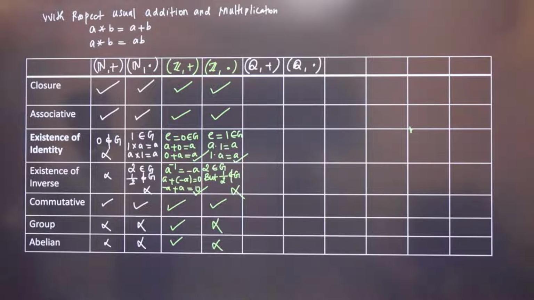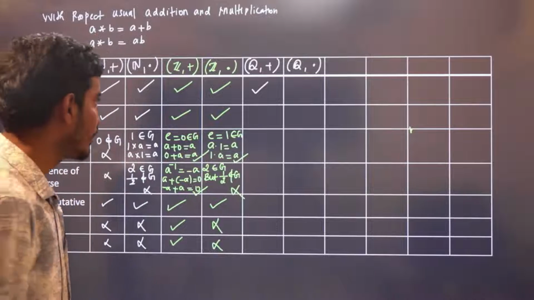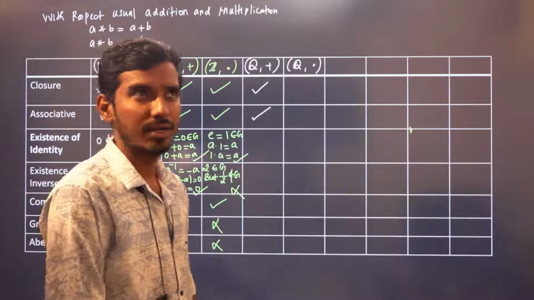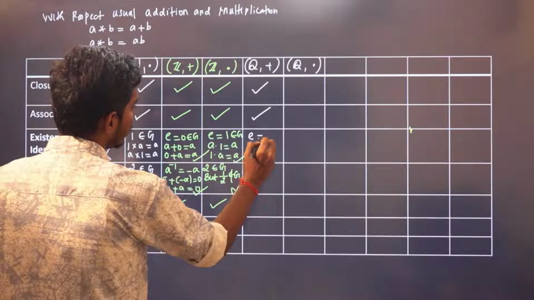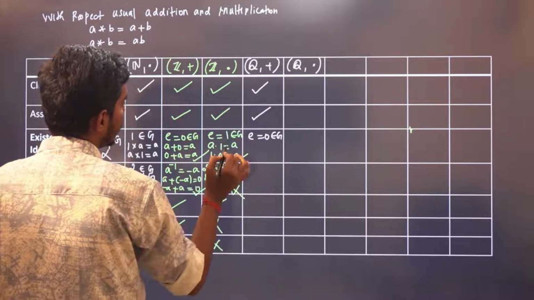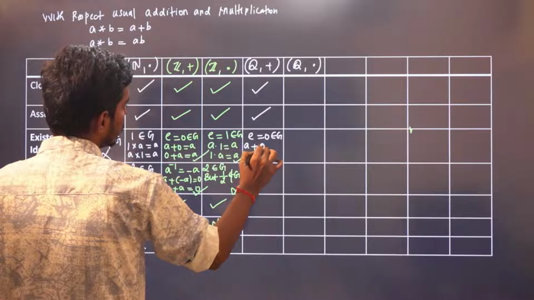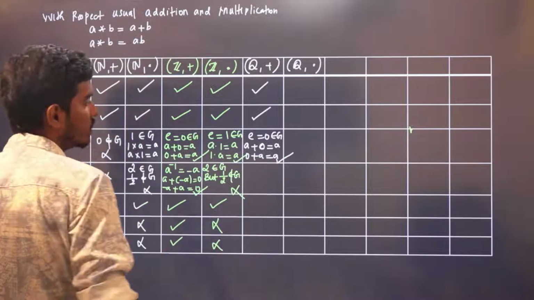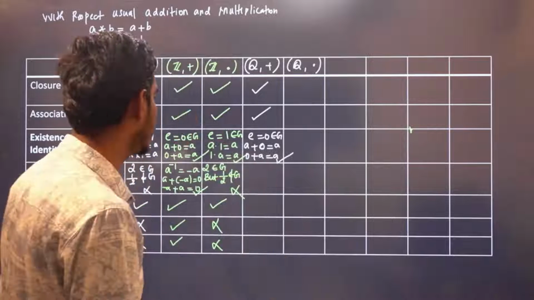Rational numbers with respect to addition. The sum of two rational numbers is a rational number. It is also associative, because you can change the order. It is always commutative with respect to addition. The identity element e = 0 is the identity element under the usual addition, because a + 0 = a and 0 + a = a. When you add 0 to any element, you get a again. So e = 0 is the identity element.